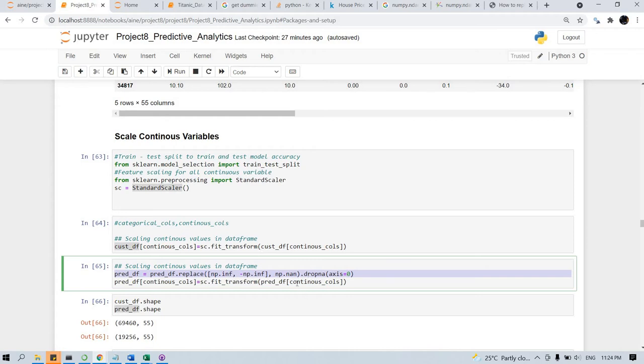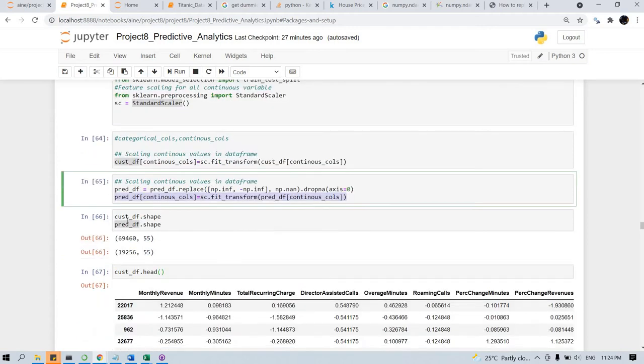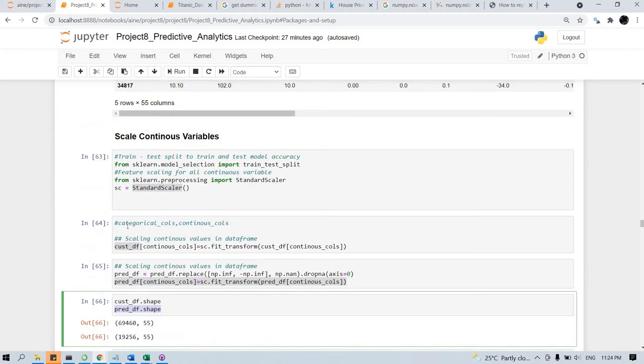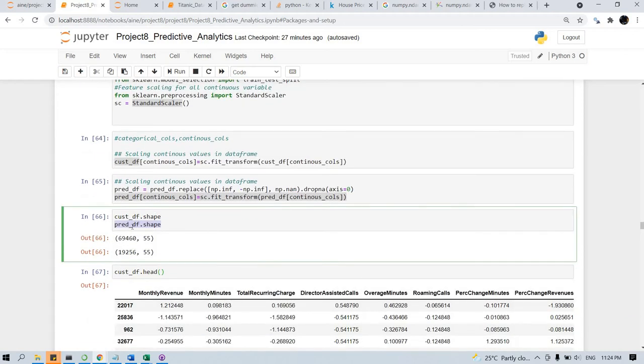After the rows are dropped, we apply a scaler function for the prediction data set also. Now you can see that after we apply feature scaling to the train data set as well as the prediction data set, the number of columns is still 55.